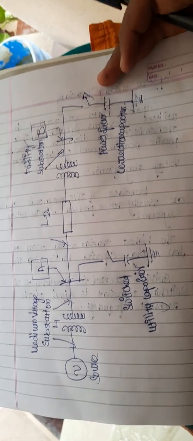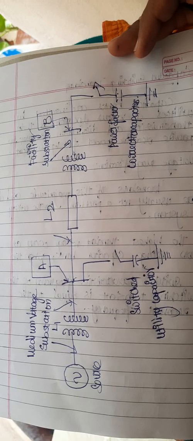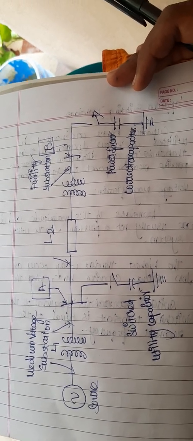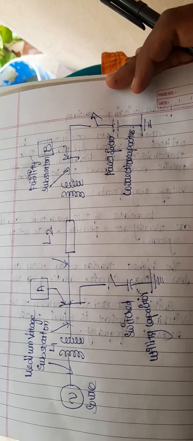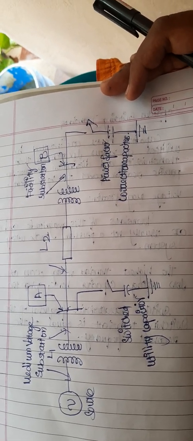So in this diagram you can see there is a source present. This source will supply the power, and we also have two different buses. The first one is a medium voltage substation, and the next one is the facility substation.